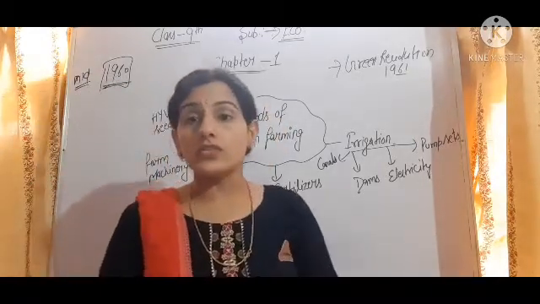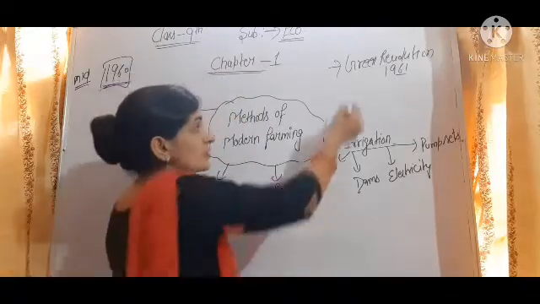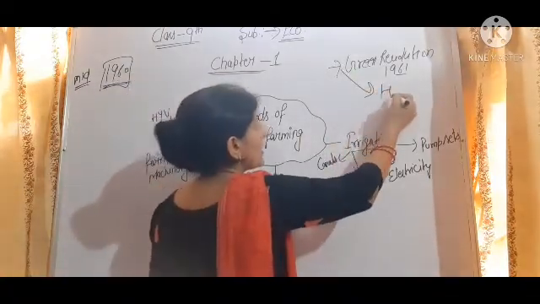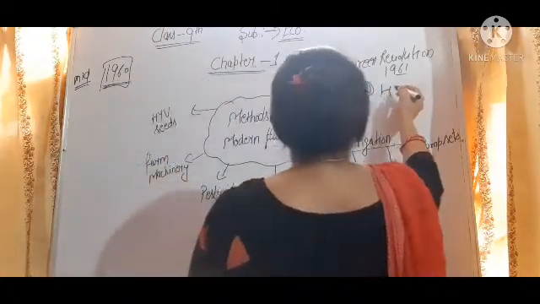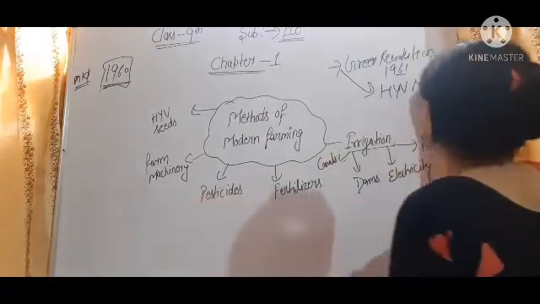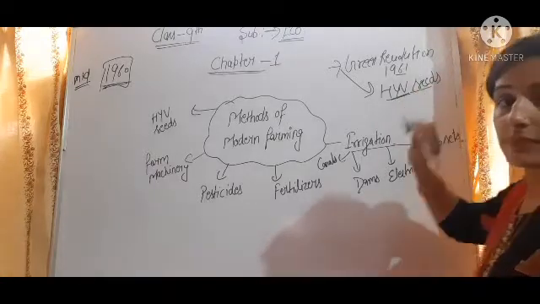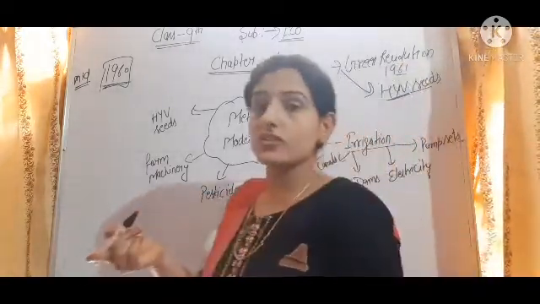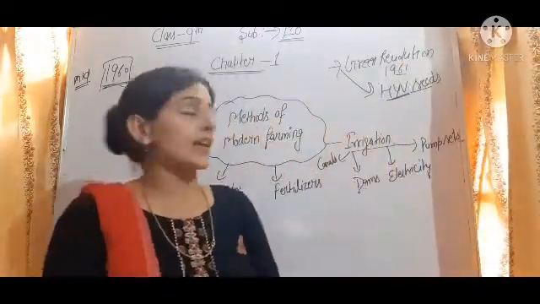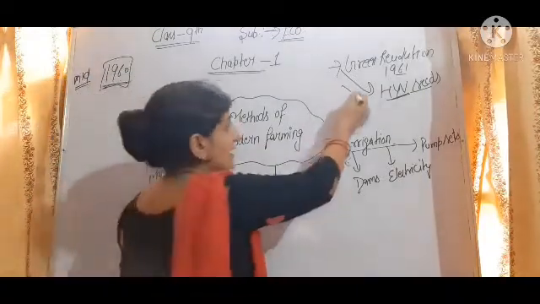The Green Revolution meant the use of high yield variety seeds, HYV seeds, that is, seeds that give more production were used. Then pesticides.